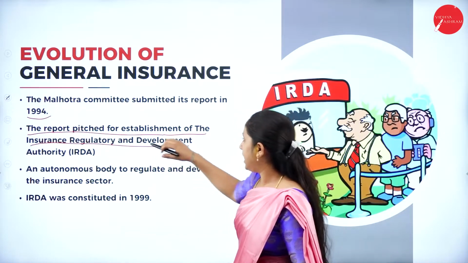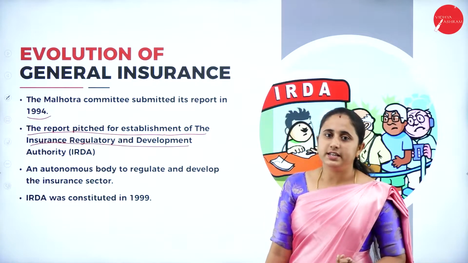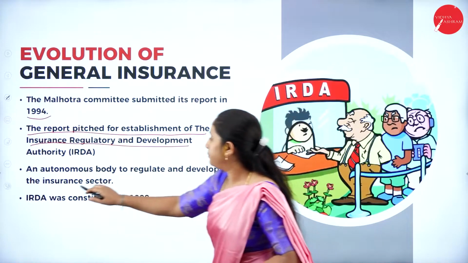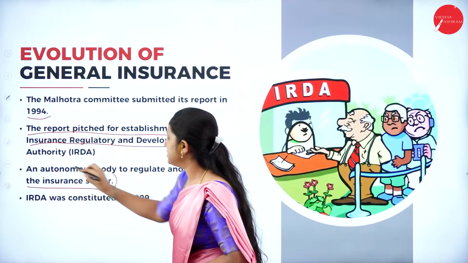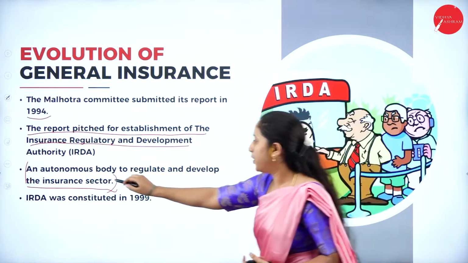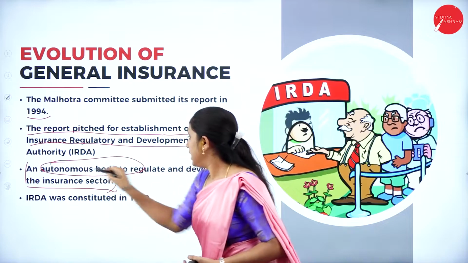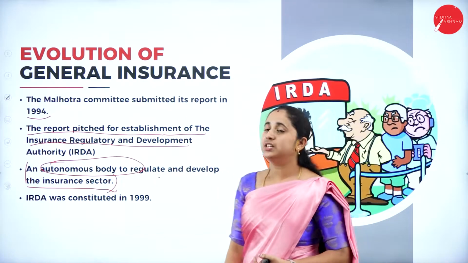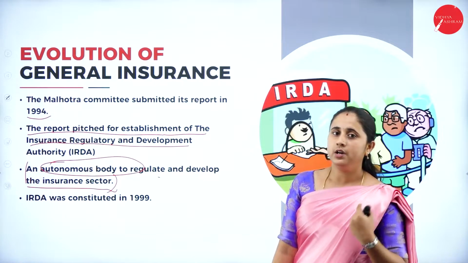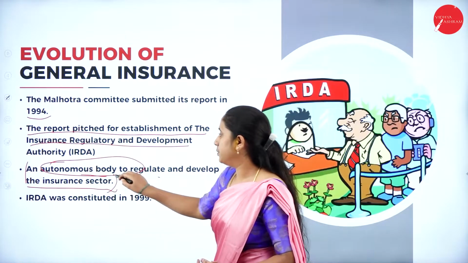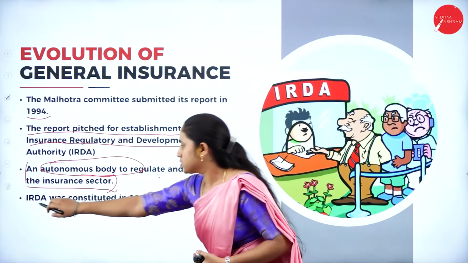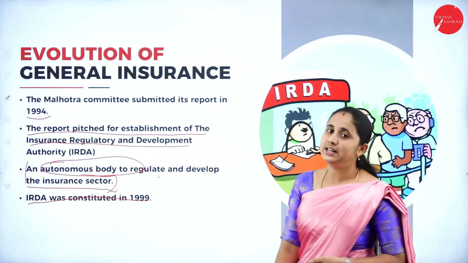The Insurance Regulatory and Development Authority was established as an autonomous body to regulate and develop the insurance sector. So in order to regulate and develop the insurance sector as an autonomous body, this IRDA was established. IRDA was constituted in 1993.